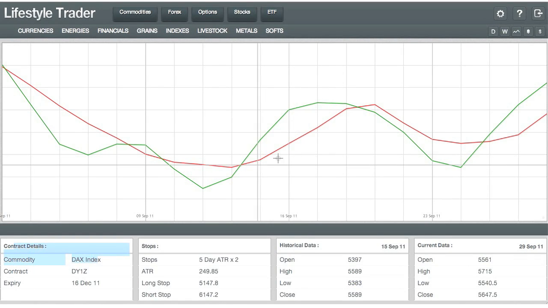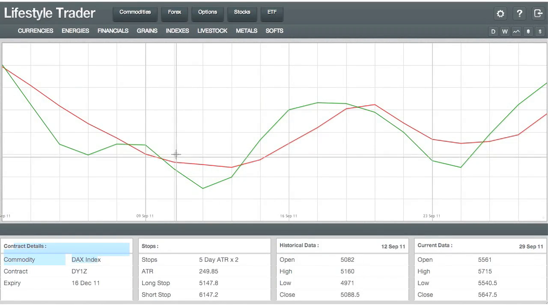And so, that was a long signal. A short signal would be when the lines cross and the red is above the green pointing down, like this.